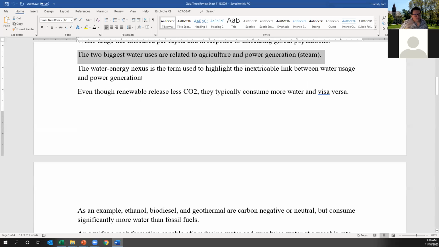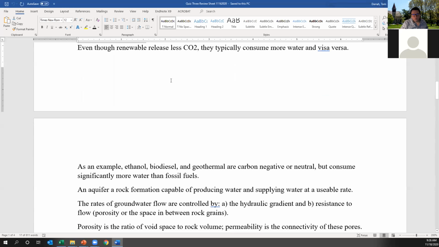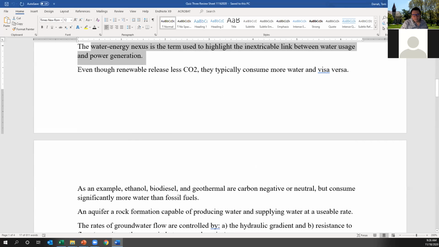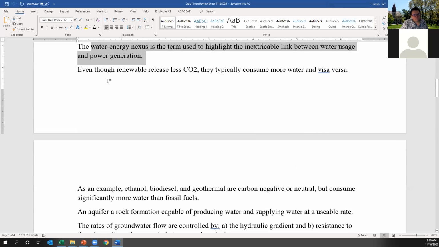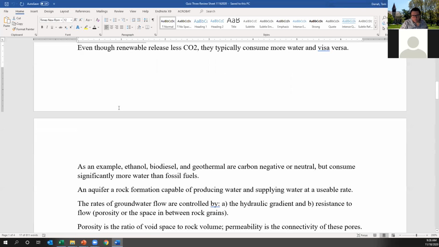People over time have made that balance between water and power, and of course your generation is going to face reducing carbon dioxide, while recognizing that's going to increase the amount of water used for many of these power generating supplies. So the key thing to remember is that renewable energy resources release less CO2, but they typically consume much more water, and vice versa. In essence, coal and natural gas and gasoline, I'm not advocating for using them as opposed to renewables. I'm just making the point that they do actually consume much less water than some of the alternatives.